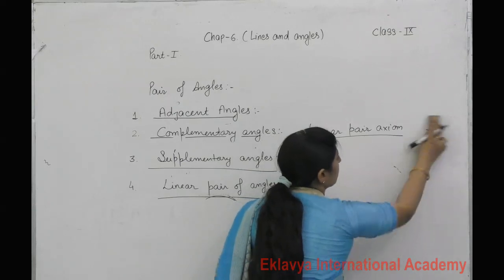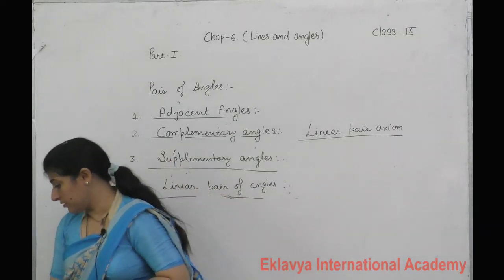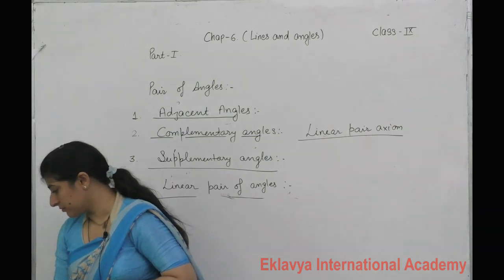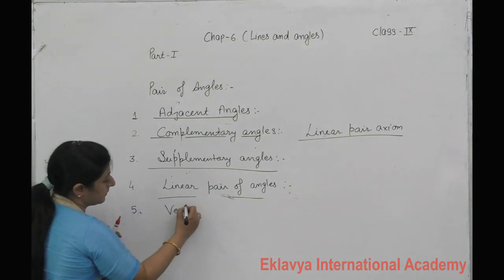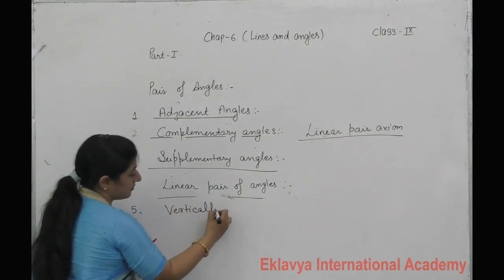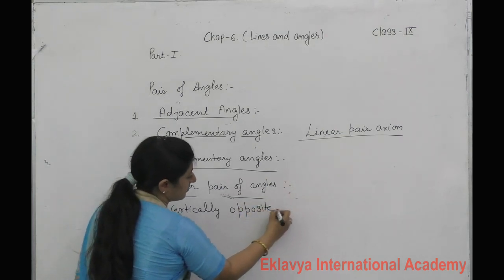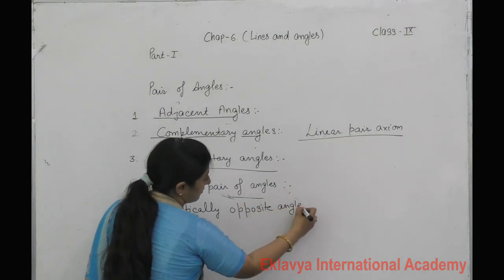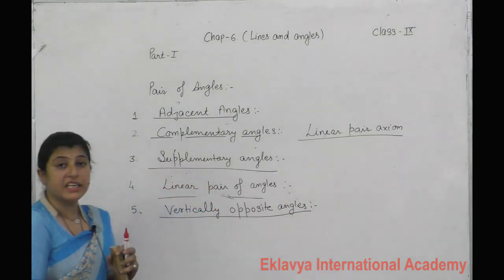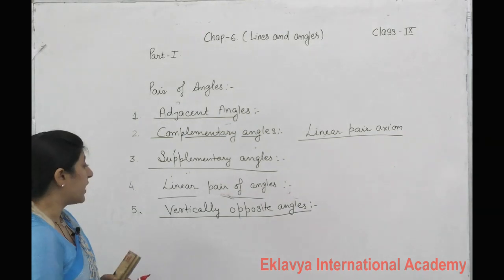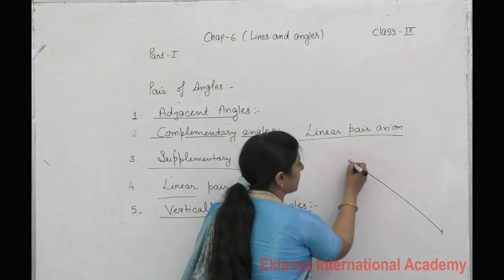Next, see, vertically opposite angles. In pairs of angles, vertically opposite angles. Vertically opposite angles form when two lines intersect each other.